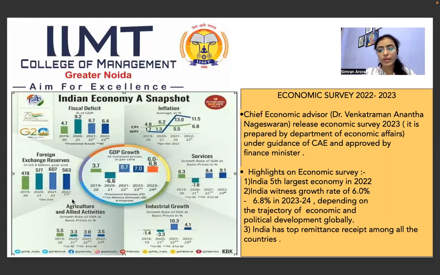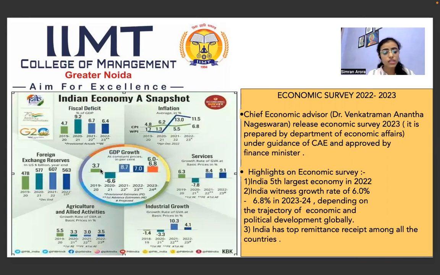So this year's 2023 economic survey tells us the condition of the country in the past year. If I'm saying economic survey 2023, that means economic survey 2022 to 2023. Okay. So let's see what the economic survey says, and it is announced every year one day before the budget. So it is announced on 31st January every year. First we are going to start with the charts, that is GDP growth.